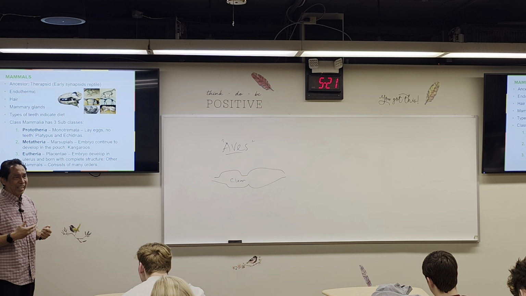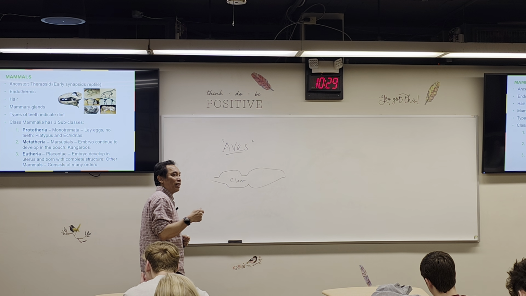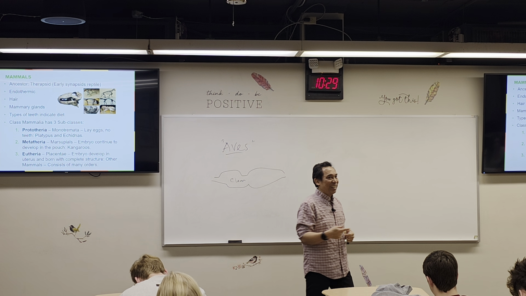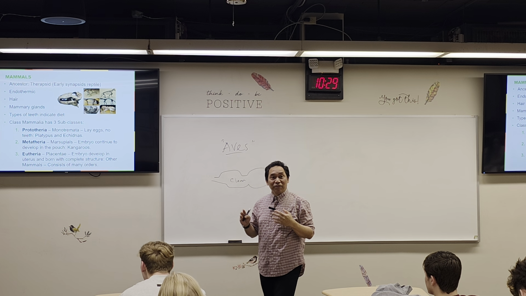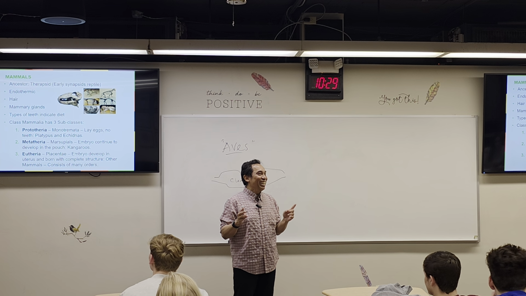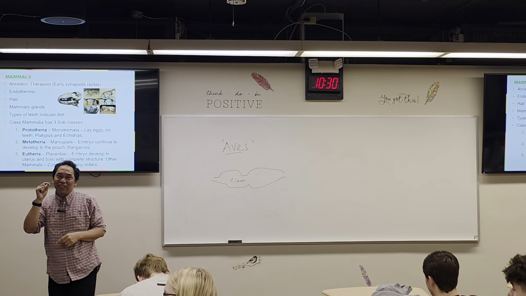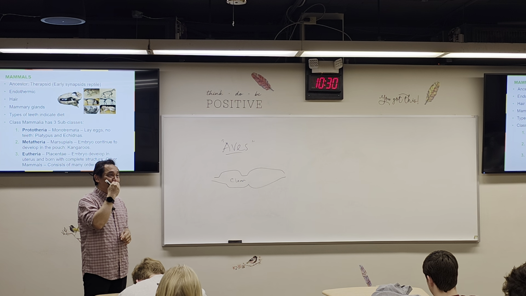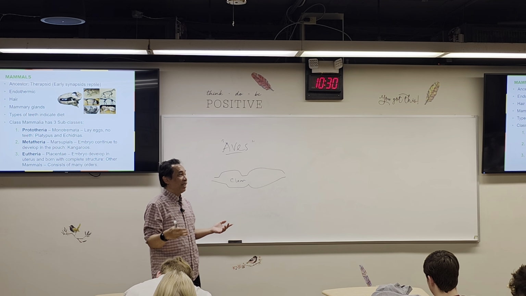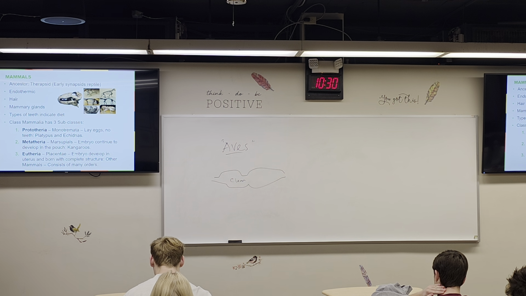Now, 3 subclasses, Prototheria. This still lays eggs, because this is still very primitive. It's considered a primitive mammal, where the egg is still outside, they lay eggs. Example is the platypus from Phineas and Ferb. Do you watch Phineas and Ferb? Yeah, the platypus. They actually still look like a bird, right? They have bills, and they lay eggs. But they are mammals. So platypus is Prototheria. It's still a primitive type of mammal.